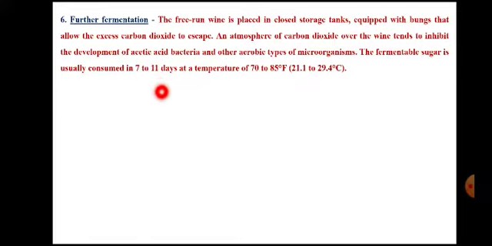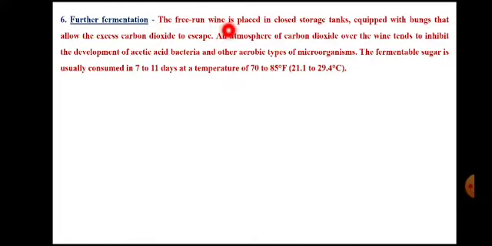Sixth step is the further fermentation. Now initial fermentation is ethanol fermentation or alcohol fermentation. Then there is one more step other than alcohol fermentation, that is called malolactic fermentation. Now what are the events?